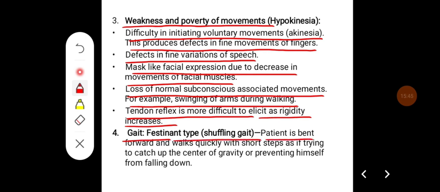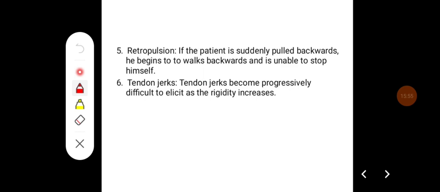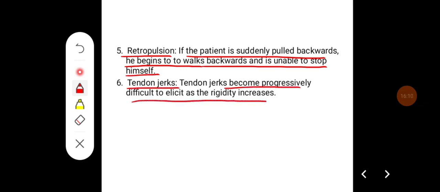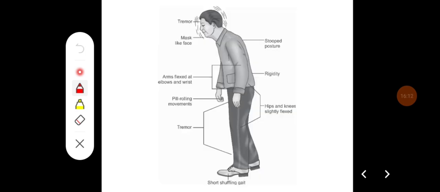The patient is bent forward and walks quickly with short steps as if trying to catch up the center of gravity or preventing himself from falling down. There can be retropulsion. If the patient is suddenly pulled backwards, he begins to walk backwards and is unable to stop himself. Then the tendon jerks become progressively difficult to elicit as the rigidity increases.